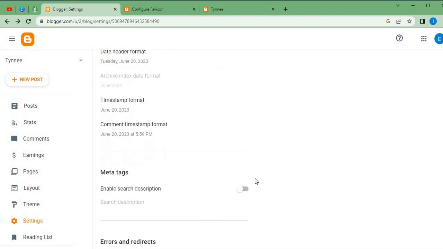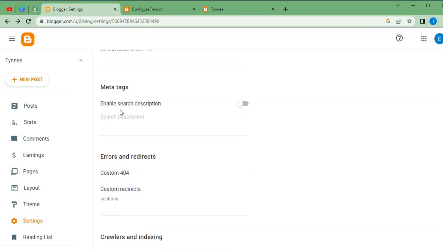So once we're done with that, we need to move on to meta tags. I hope you guys know what meta tags mean. It means that when you search for something online, the meta tags are the tags that will be shown. So we can click here to enable the search description. That is, when someone searches for our blog, the meta tags will be displayed, more or less like an excerpt of our website or the description we have, or the blog post, depending. So we can click here to enable, and that is okay.